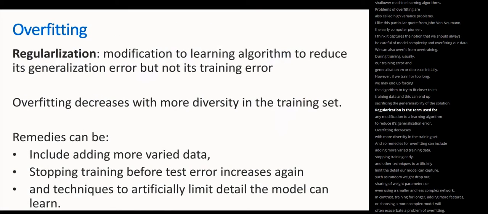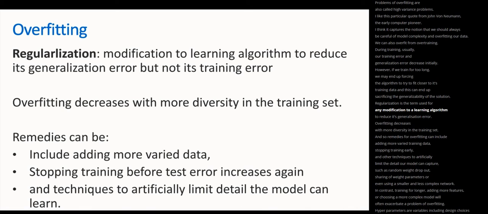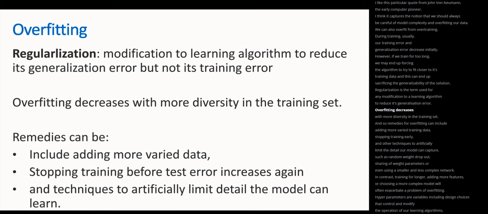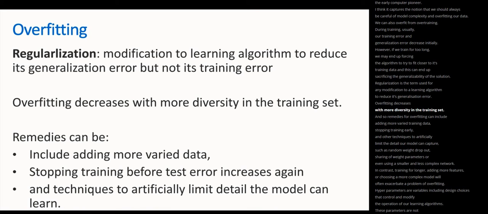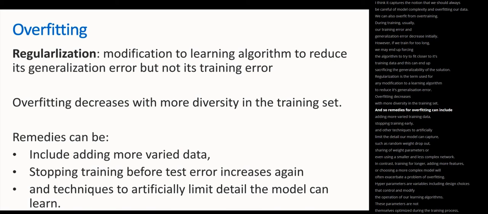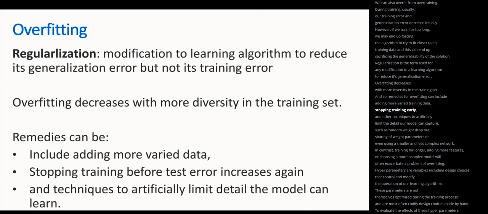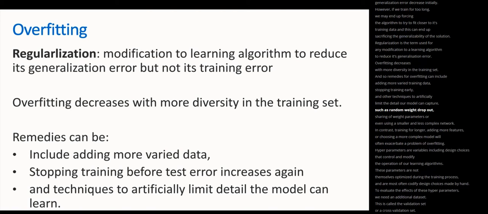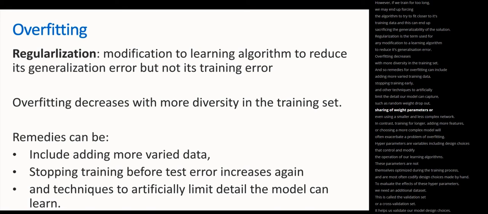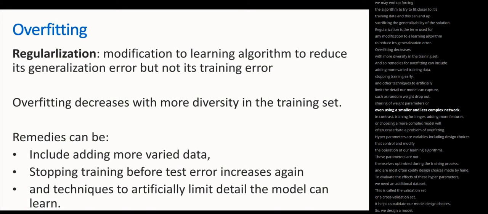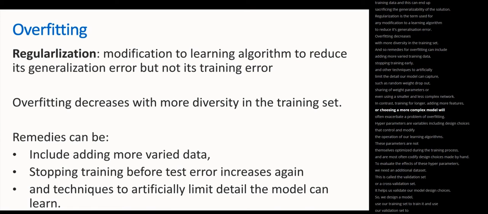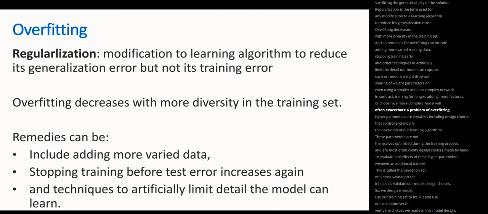Regularization is the term used for any modification to a learning algorithm to reduce its generalization error. Overfitting decreases with more diversity in the training set, and so remedies for overfitting can include adding more varied training data, stopping training early, and other techniques to artificially limit the detail our model can capture, such as random weight dropout, sharing of weight parameters, or even using a smaller and less complex network. In contrast, training for longer, adding more features, or choosing a more complex model will often exacerbate a problem of overfitting.